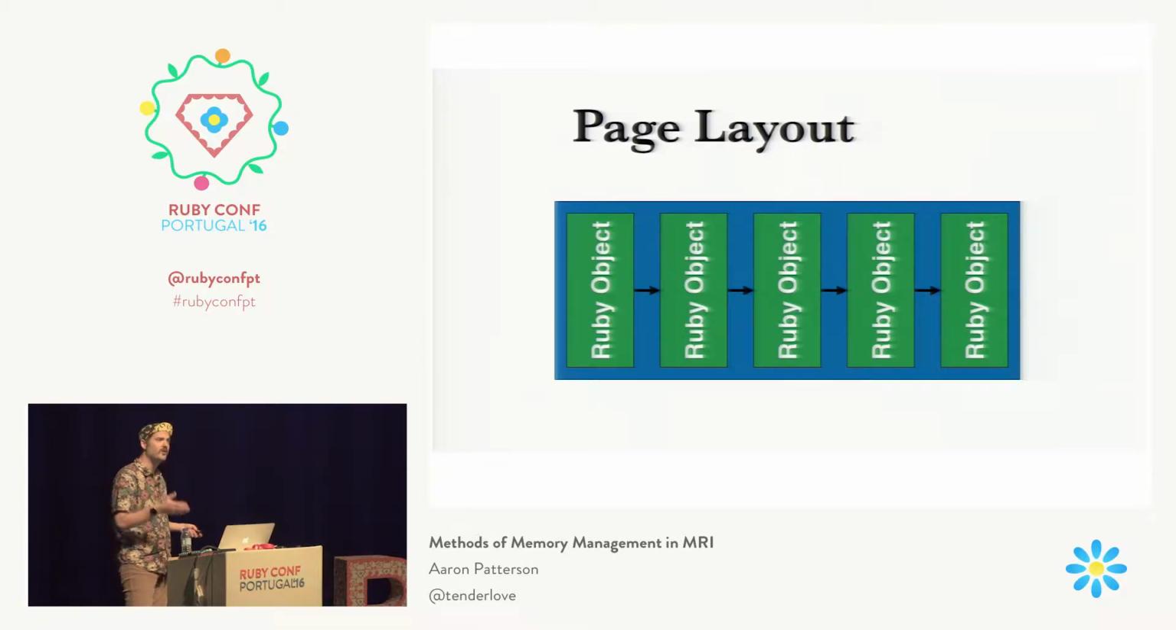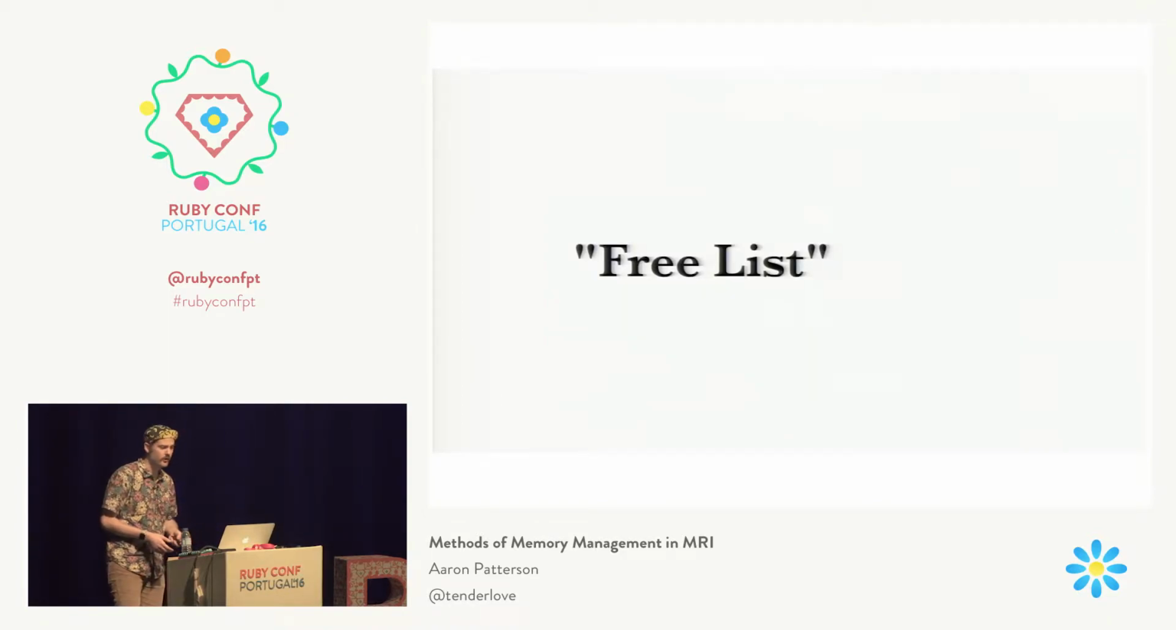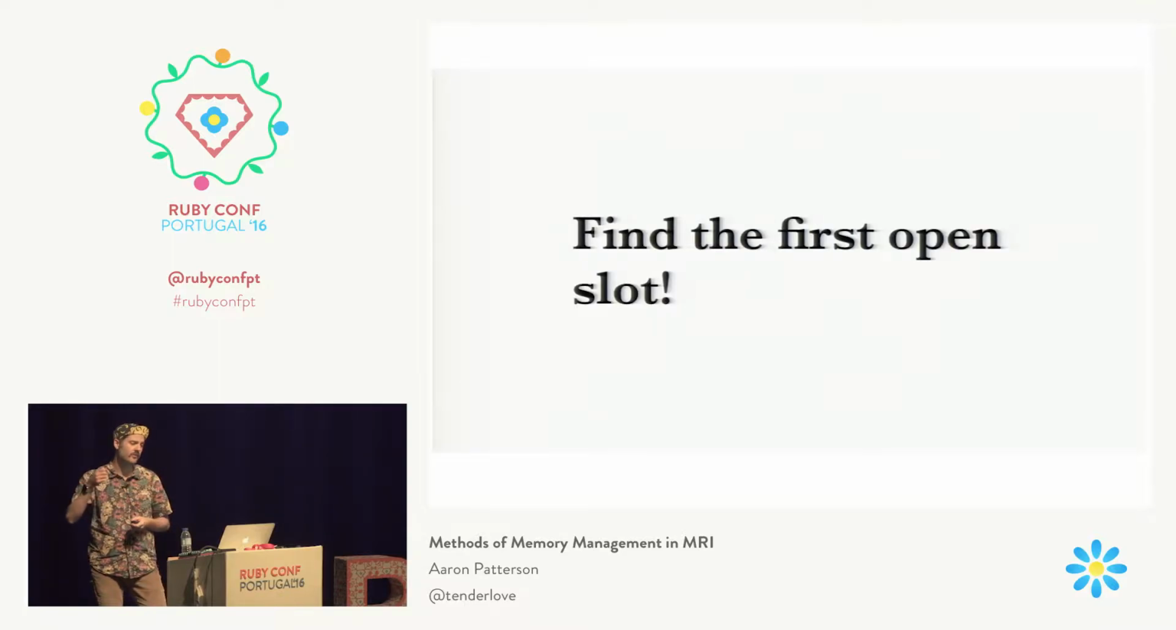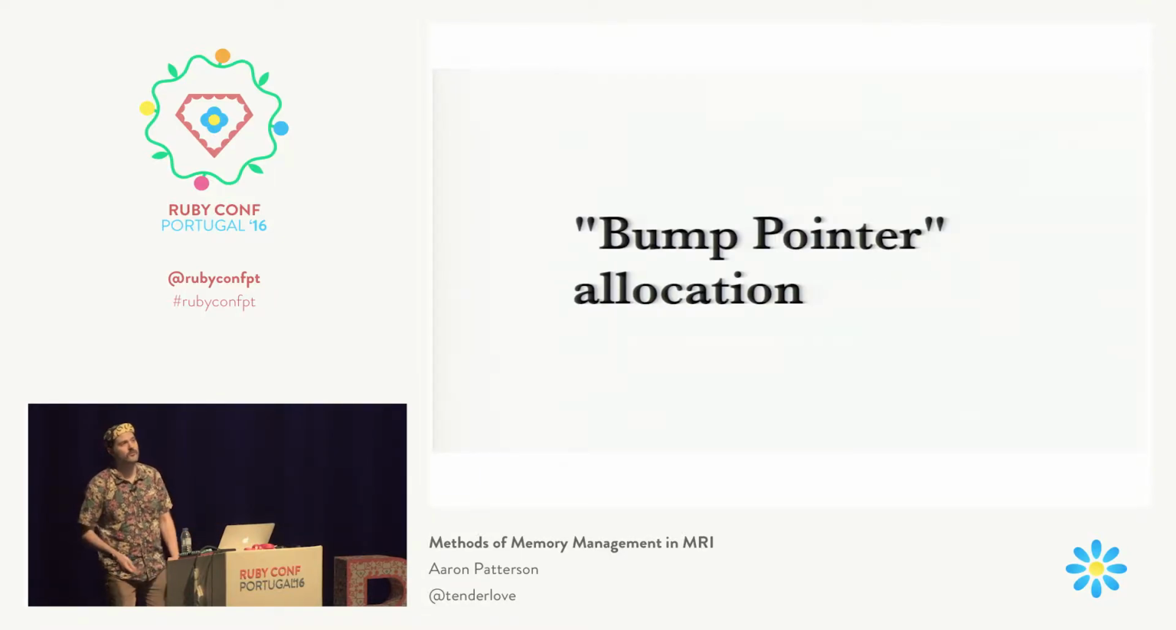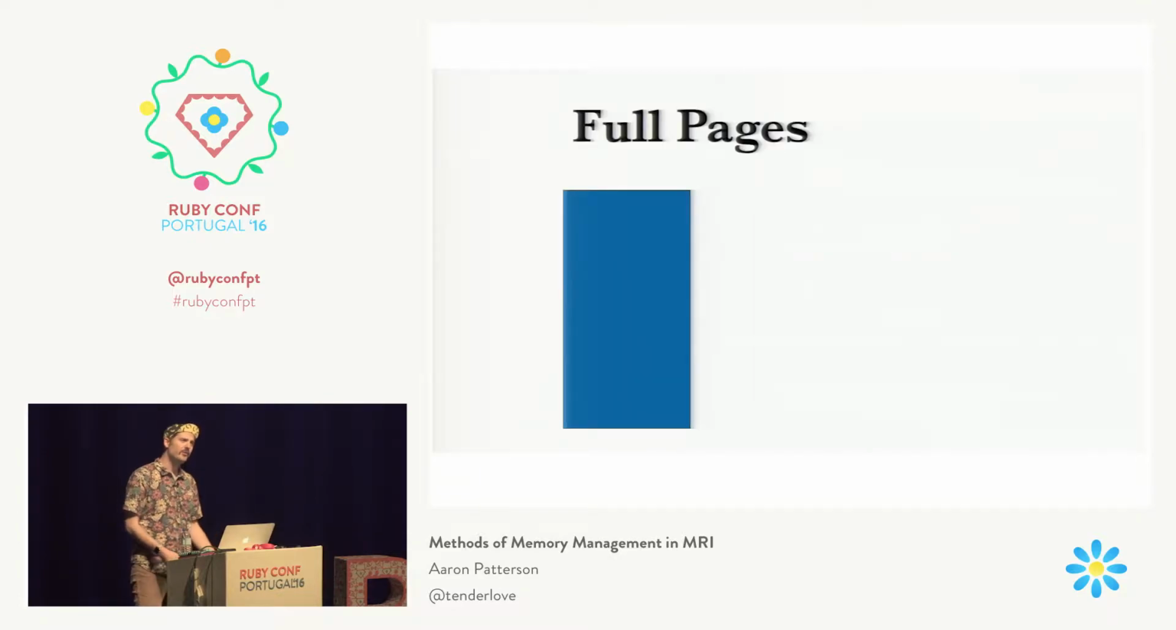Now, that linked list, when it's empty, it is referred to as a free list. So all we do is we say, well, when it's time to allocate a new Ruby object, we simply take where the list is pointing right now, we move the pointer forward to the next element in the list, and that gives us the next free slot. So we move to the next space in the free list. This is called bump pointer allocation, where we're just bumping a pointer forward. So let's say we end up with full pages. We allocate all the objects in a page.